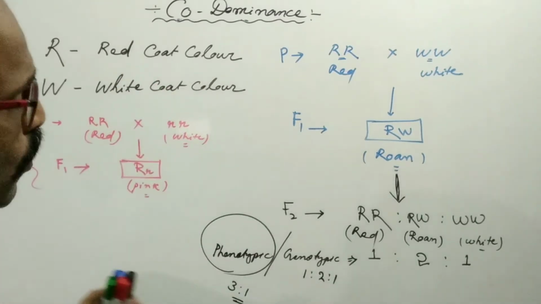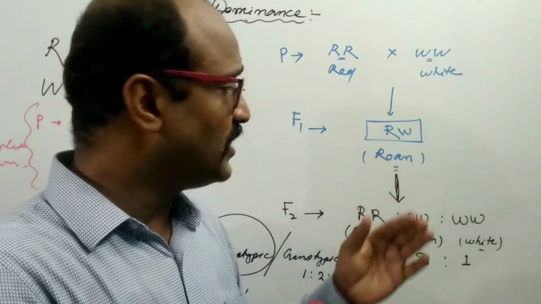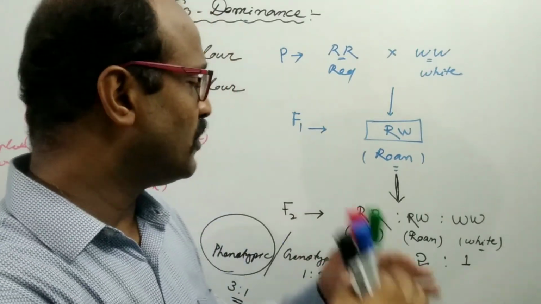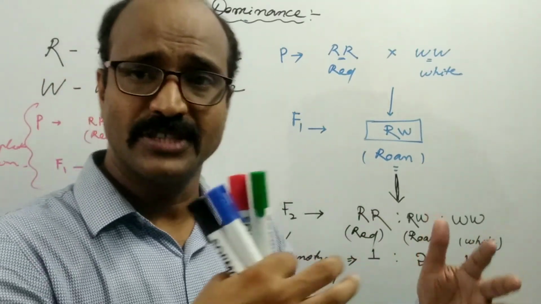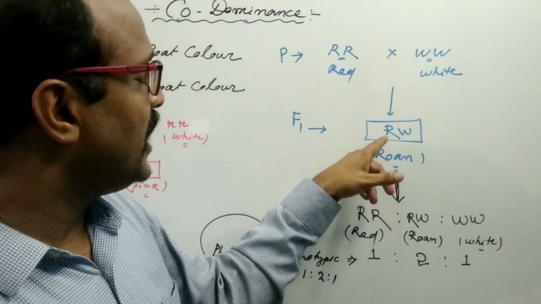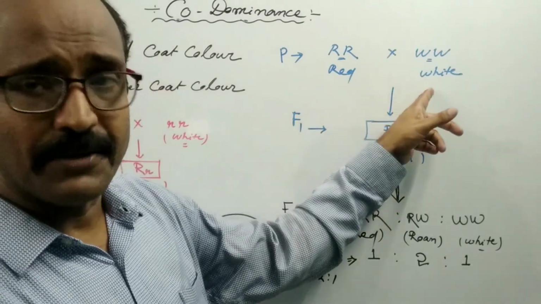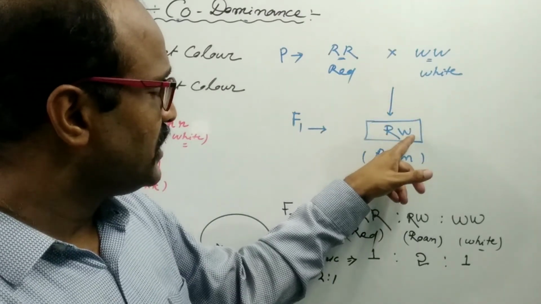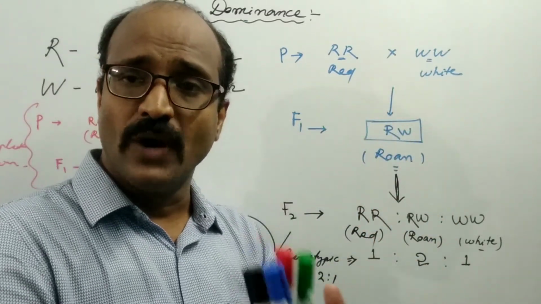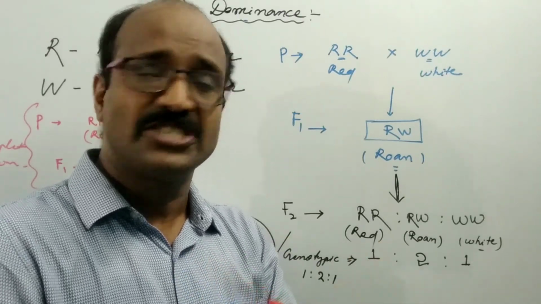But in case of codominance, we find roan color, which is a mixture of red color and white color. Some of the furs are red, some of the furs are white. It means both the mother allelic form and the father allelic form, capital R and capital W, are expressed equally and independently, and you can distinguish them.